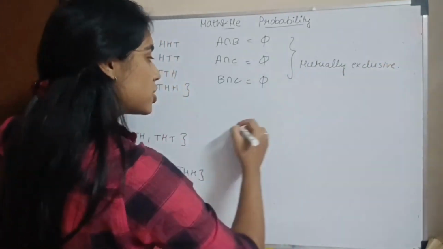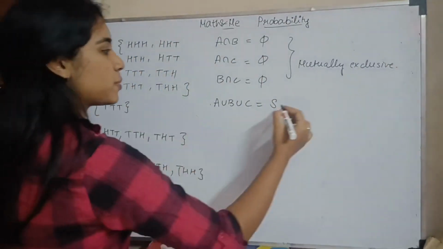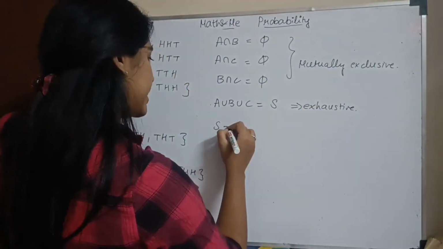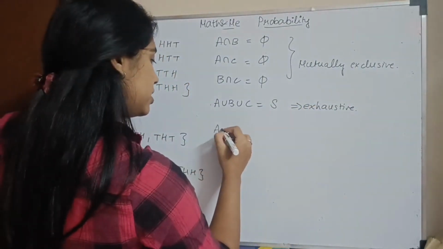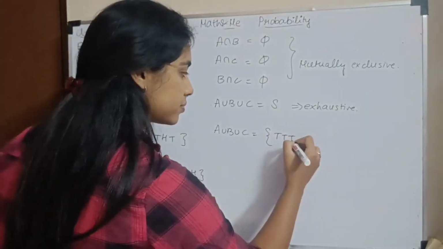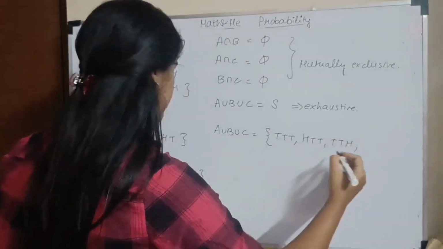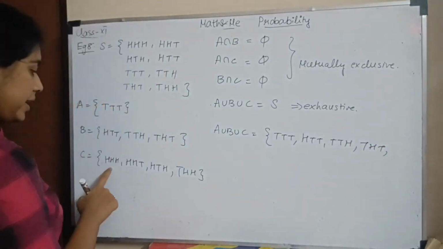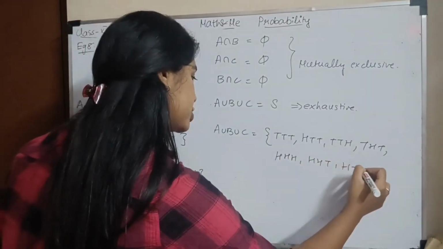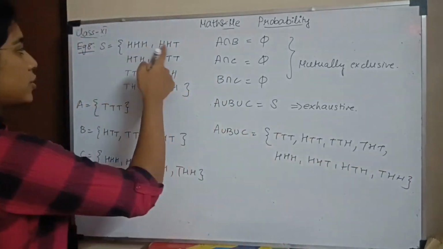So how do you check if they are exhaustive? Exhaustive means A union B union C should be the whole sample space. So let's check. A union B union C equals TTT, HTT, TTH, THT, HHH, HHT, HTH, THH. 1, 2, 3, 4, 5, 6, 7, 8.